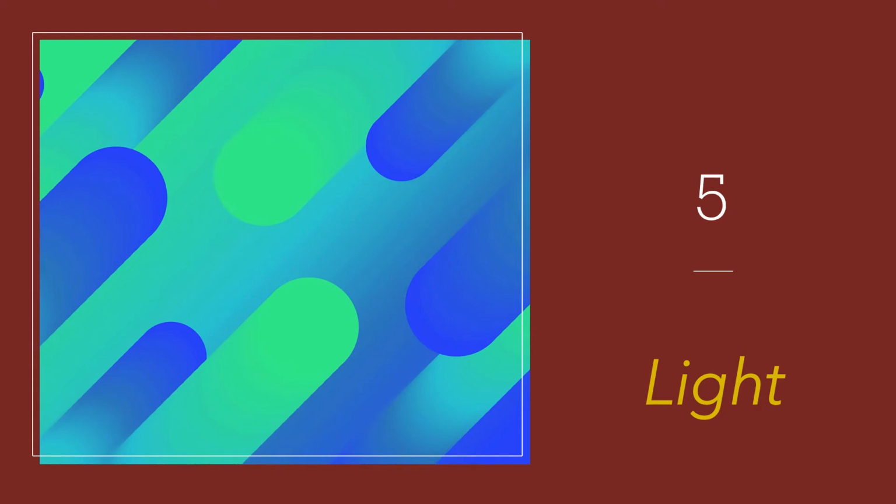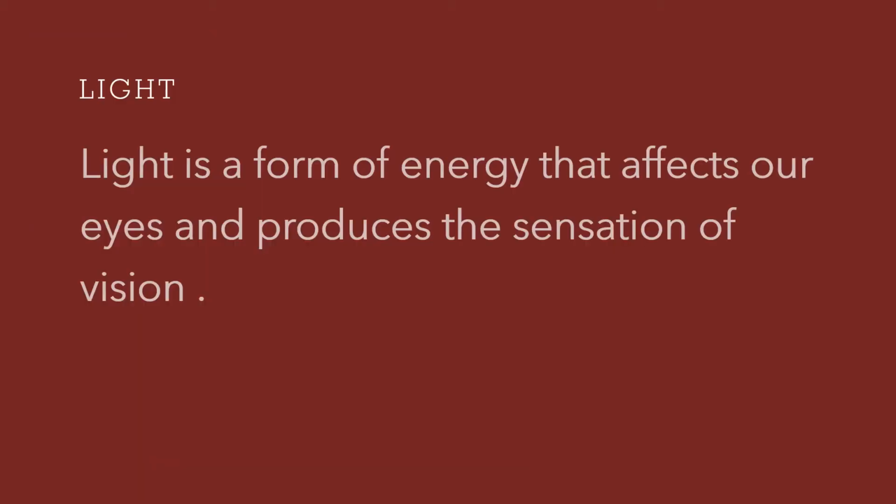Today we are going to start with a brand new chapter in physics that is about light. What is light? Light is a form of energy that affects our eyes and produces the sensation of vision. So light is a form of energy which gives us the sensation of vision. Like that we have sound, and sound energy.